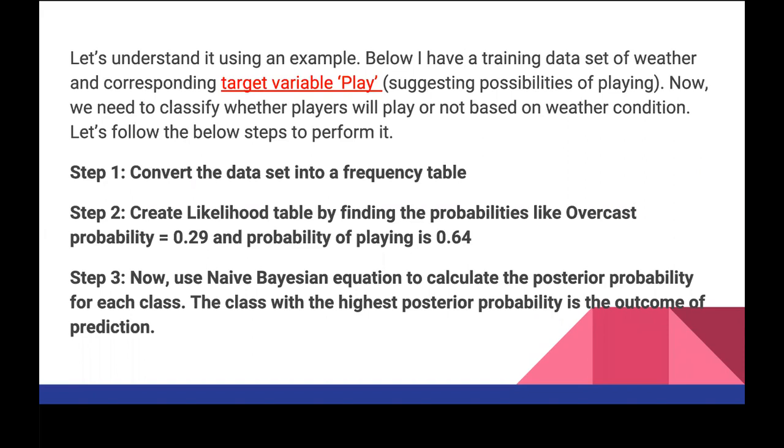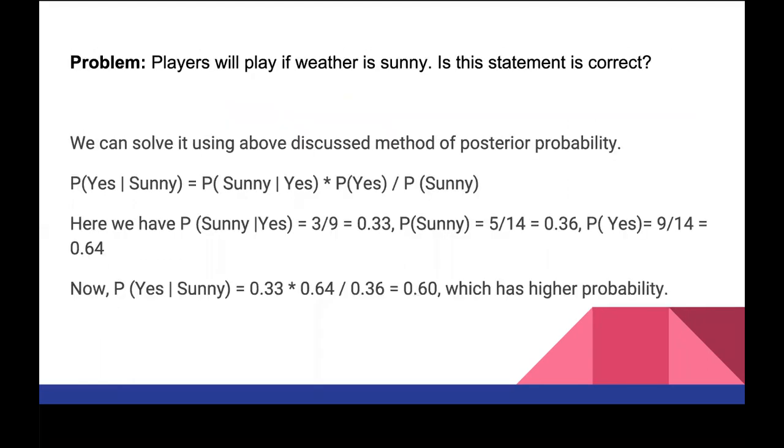That is the machine learning problem you are attacking, so you're using naive Bayes. First, convert the data into a frequency table. Second, create the likelihood by finding the probabilities. Now use the naive Bayes equation to calculate the posterior probability of each class. The class with the highest posterior probability is the outcome of the prediction.